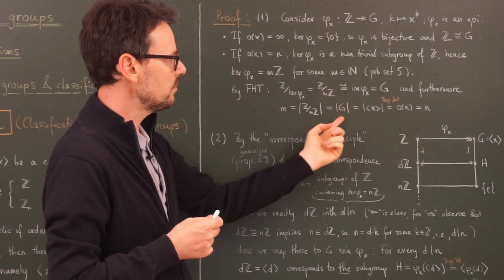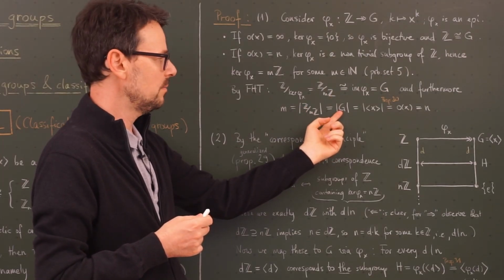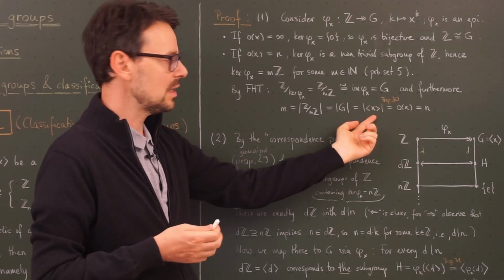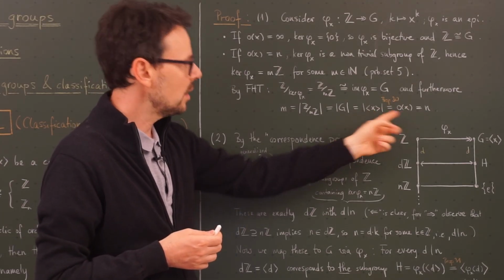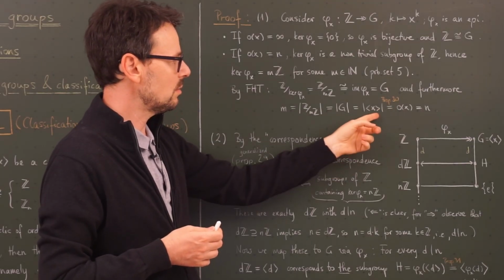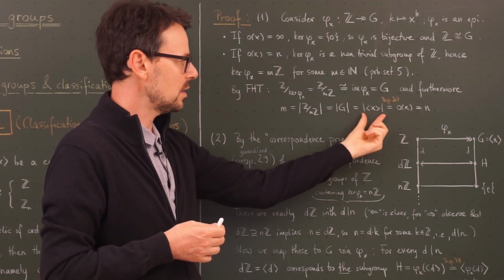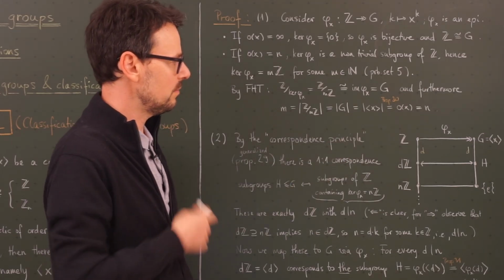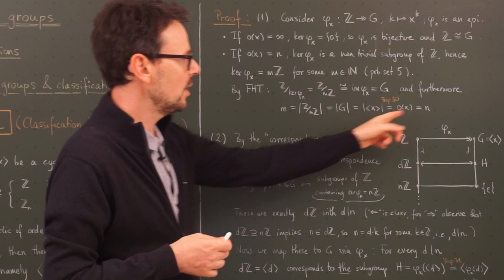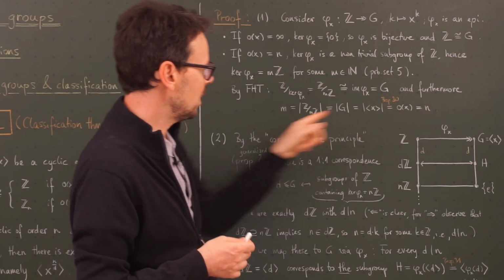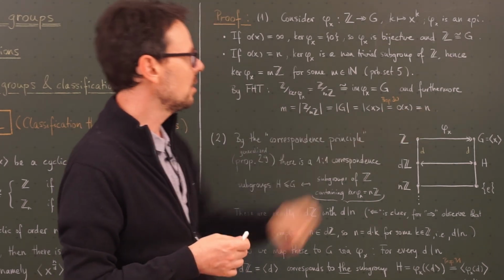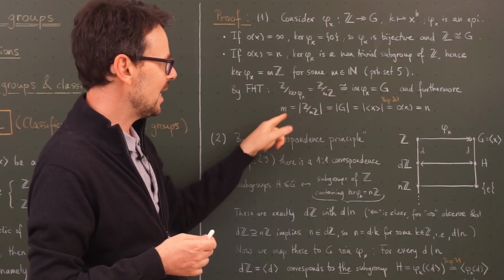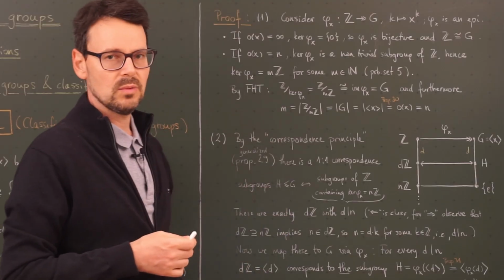By this isomorphism it is also the order of G. But the order of G is the order of X because G is cyclic with generator X. And we proved in proposition 30 that the cardinality of this group here is exactly the order of the generator, and this is n. So we end up with M being n, hence G is isomorphic to Z mod nZ, and this is what we wanted to prove.